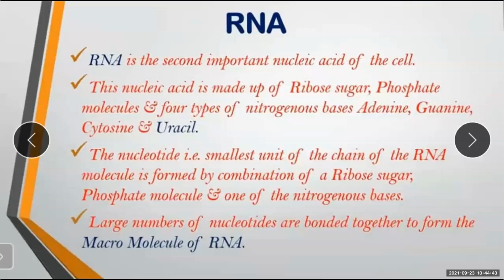Now, what is a nucleotide? The nucleotide is the smallest unit of the chain of the RNA molecule. It is formed by a combination of a ribose sugar, a phosphate molecule, and only one of the nitrogen bases. There are four nitrogen bases, only one type of, okay? And a large number of nucleotides are bonded together to form what?